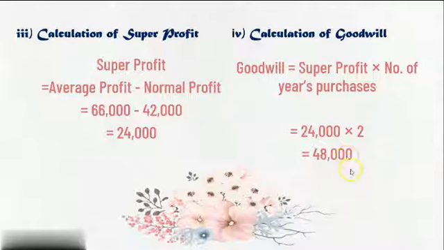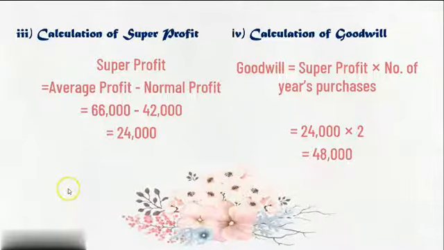So this is the way we have solved this sum as per the super profit method. We first got the total profit and average profit. After average profit we did normal profit, and on the basis of average and normal profit we calculated super profit, and on the basis of super profit we calculated goodwill, right? So here we are done with the two methods of calculation of goodwill, that is average profit and super profit.